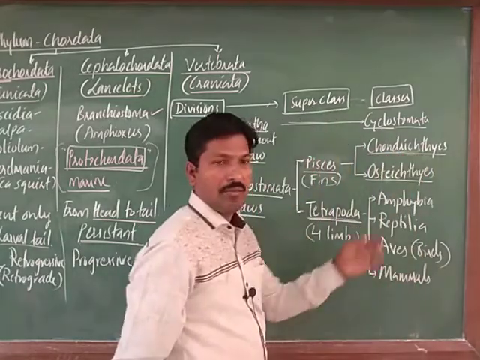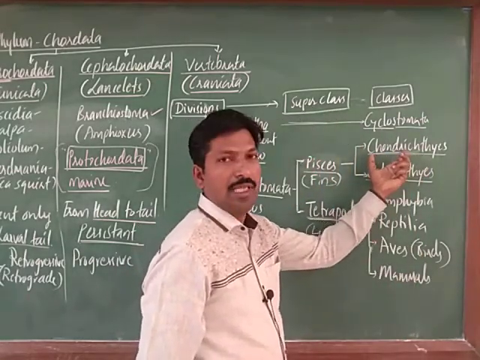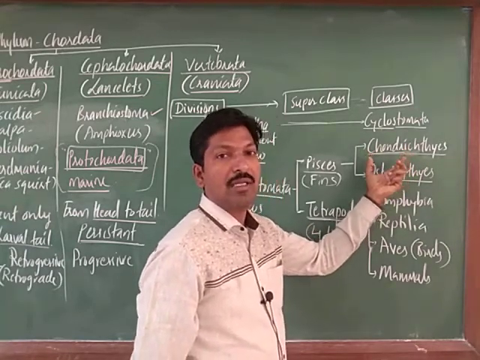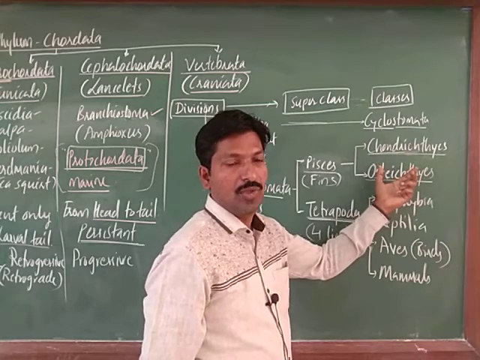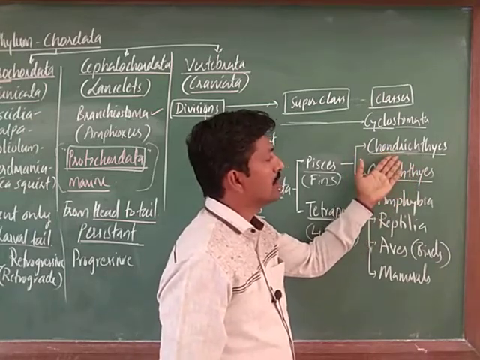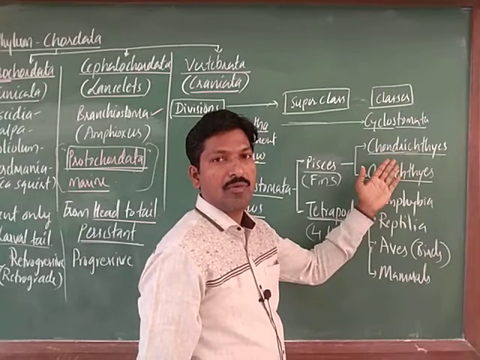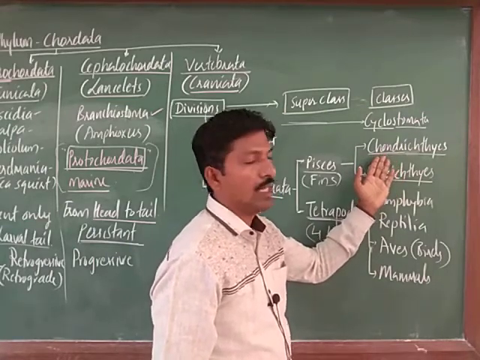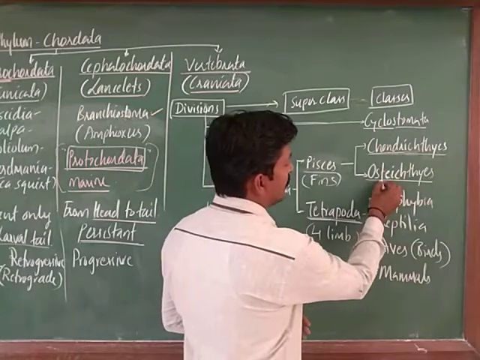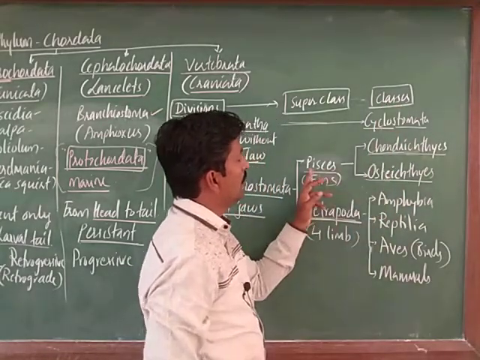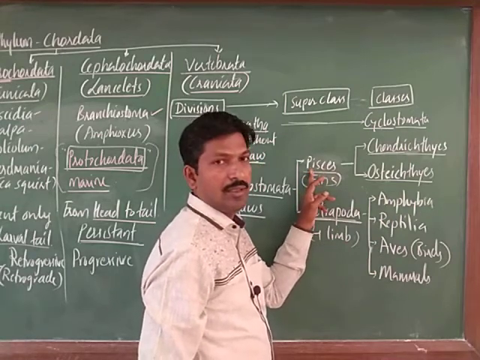The name comes from the cells, chondrocytes, which make the cartilaginous tissue, right. So, the endoskeleton of these animals is made up of cartilage, hence we also call them cartilaginous fish. And the second class of superclass Pisces, right,